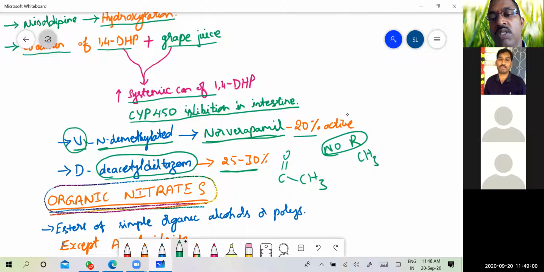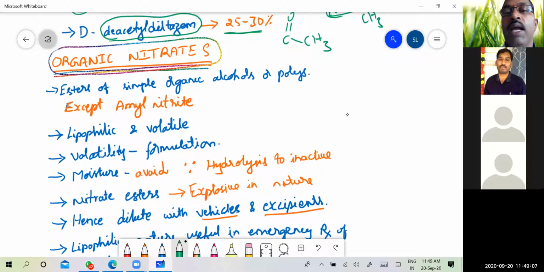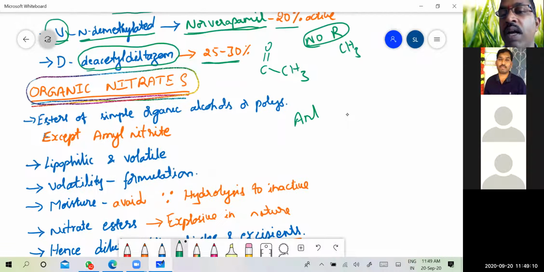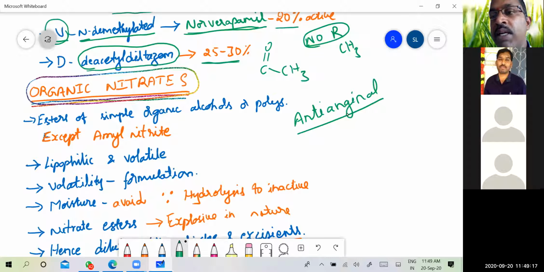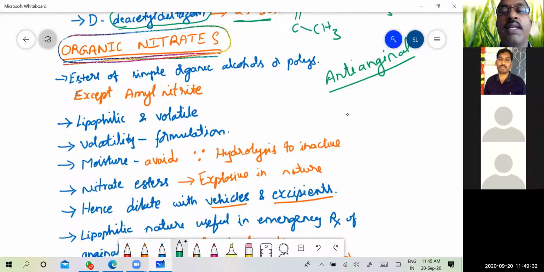calcium channel blockers. Okay, then coming to the next topic, that is organic nitrates, which are used as anti-anginal drugs. Okay, so what is angina? Angina is sudden discomfort seen in the chest portion. The drugs which are used to treat these anginal situations are known as anti-anginal drugs.